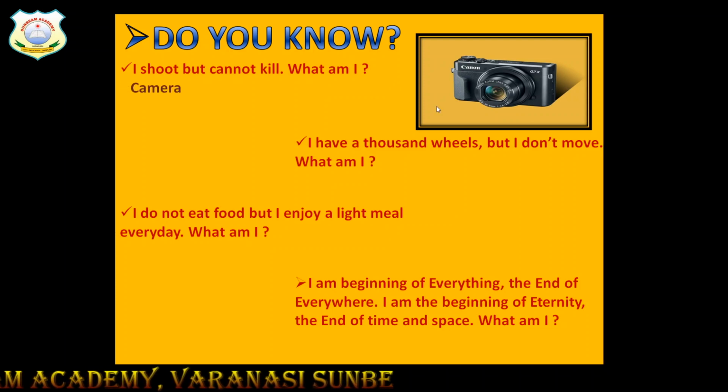Yes, it's a camera. A camera shoots but cannot kill. If you shoot by gun, then it will kill. But a camera doesn't kill. Now next, I have 1,000 wheels, but I don't move. What am I? Everything on wheels moves, but this thing has 1,000 wheels, but it cannot move.